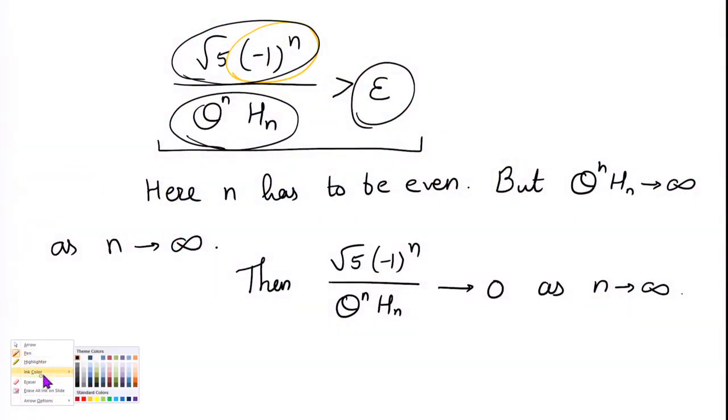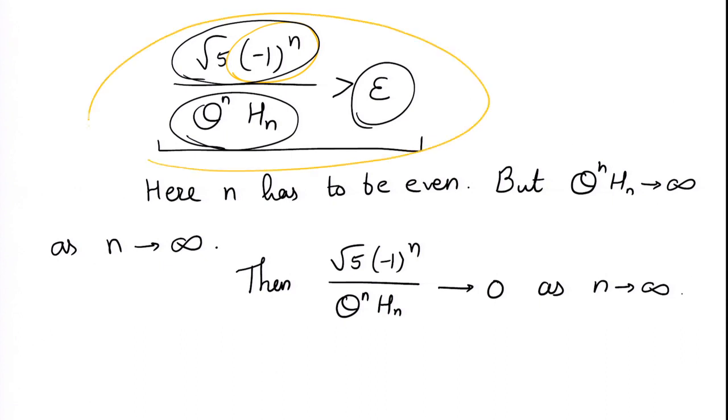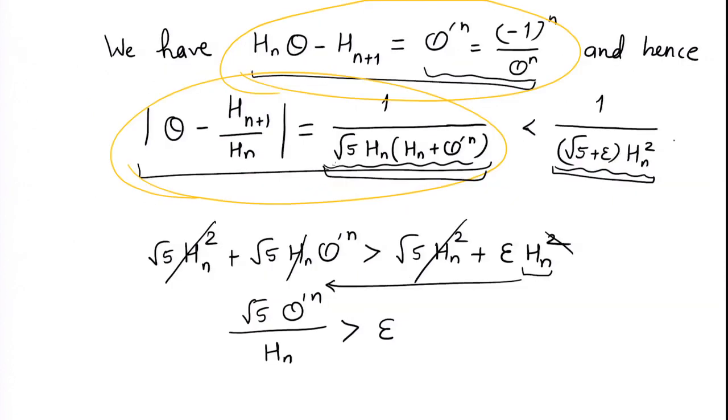Therefore, for any such epsilon, you will have at most finitely many such terms minus 1 power n into root 5 upon theta power n Hn bigger than epsilon. So, what we have proved is that this inequality has only finitely many solutions.